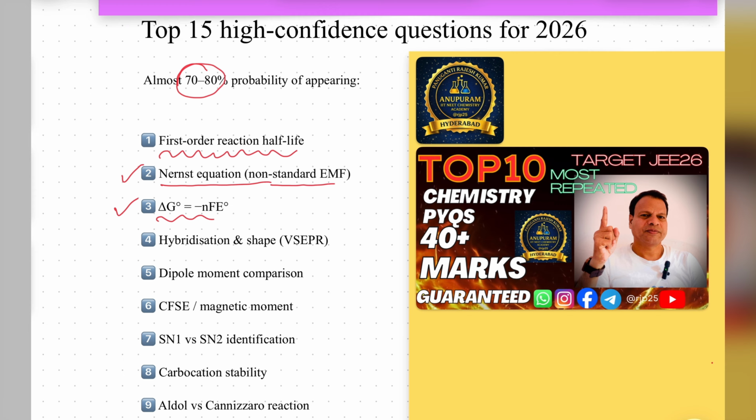Okay, so delta G gives free energy, related to second year and first year topics. From electrochemistry, this question will be asked. But according to first year thermodynamics also, we have some mixing in this. Clear? So both the Nernst equation and delta G are from our electrochemistry. First one is chemical kinetics.